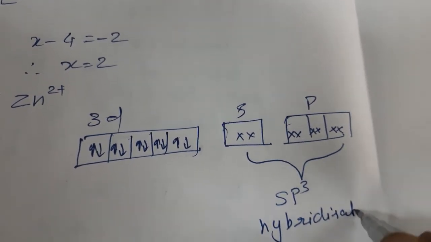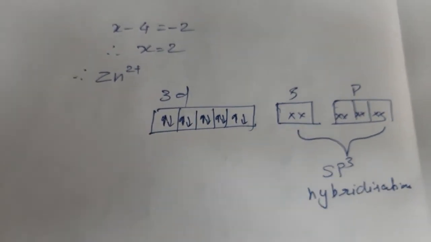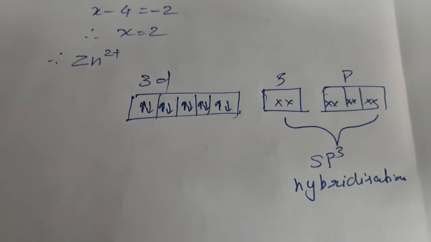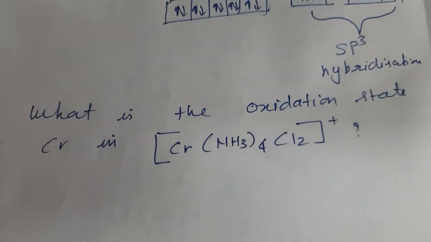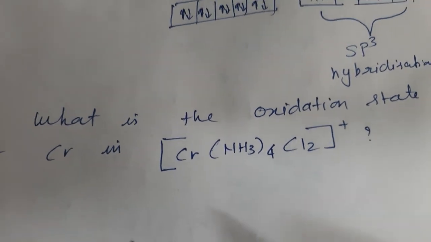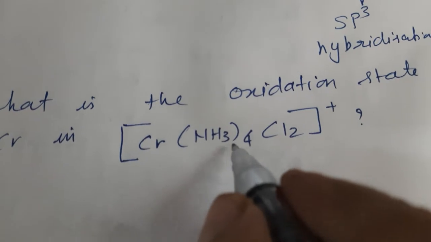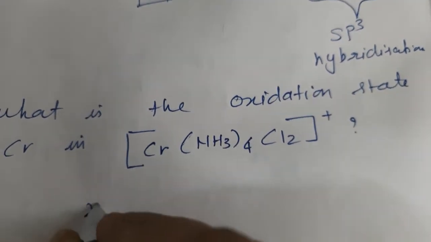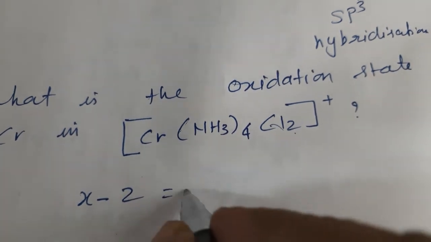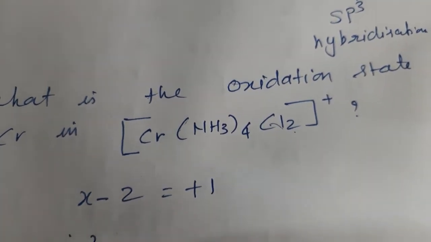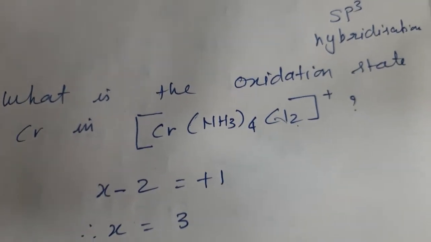sp3 hybridization. Okay. So this is the hybridization of zinc. Next is, what is the oxidation state of chromium in this complex? So the answer will be... NH3 is a neutral molecule. So x minus 2 minus 1 into 2, which is minus 2, is equal to plus 1. Therefore x is equal to 3. Therefore the oxidation state is 3.